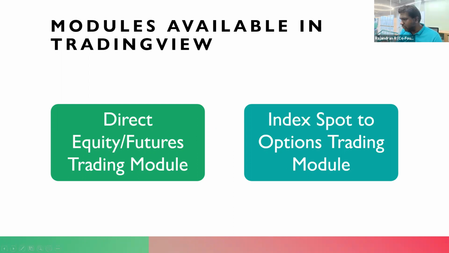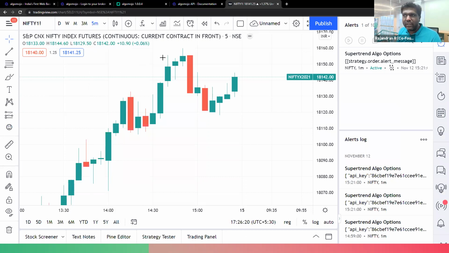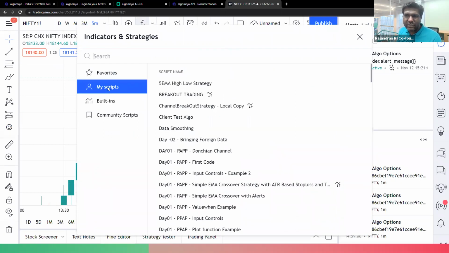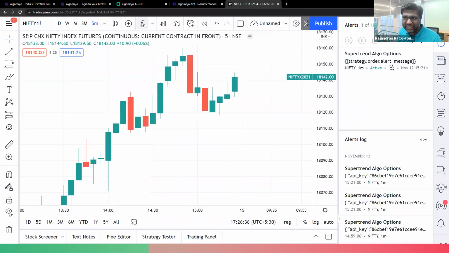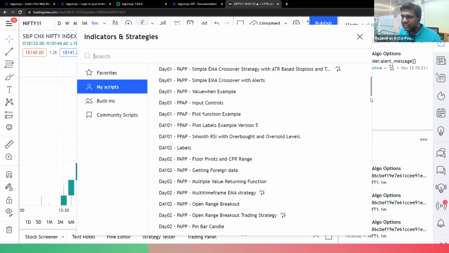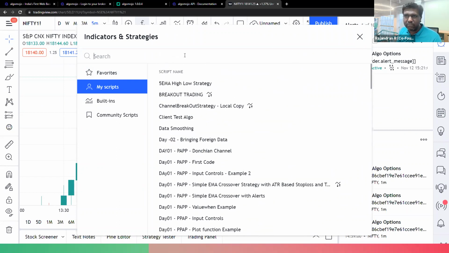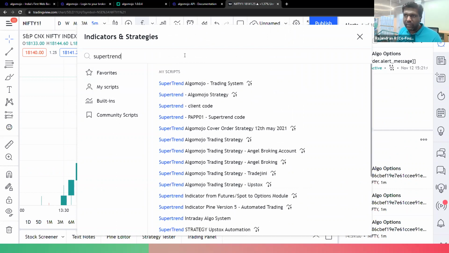Now, let me first of all go to Algo Mojo. Or probably I'll go to a TradingView application here. Now, first thing first, let us say I am having a trading strategy. My own trading strategy. I'll go to indicators over here. I'll go to built-ins. I go to my scripts. So this is where I stored most of my trading strategies, indicators. All this information is available inside my TradingView Pine script itself. So I'll go and pull up a simple super trend strategy. The super trend strategy, I'm just showing it for analysis purpose.